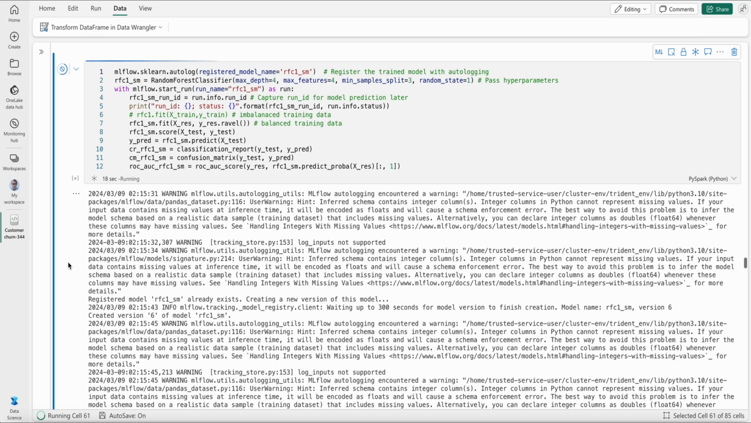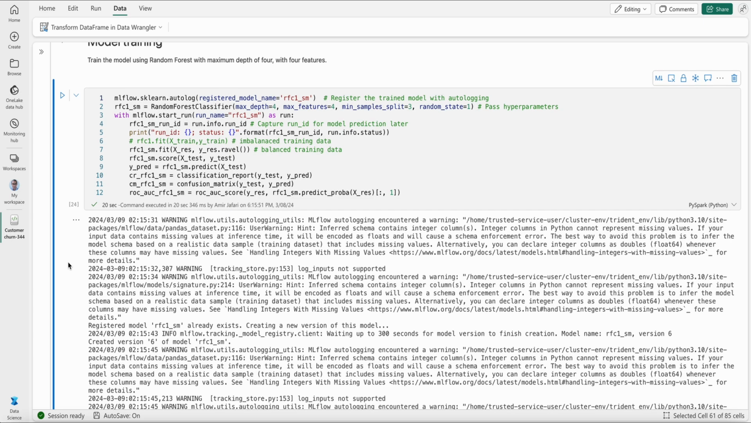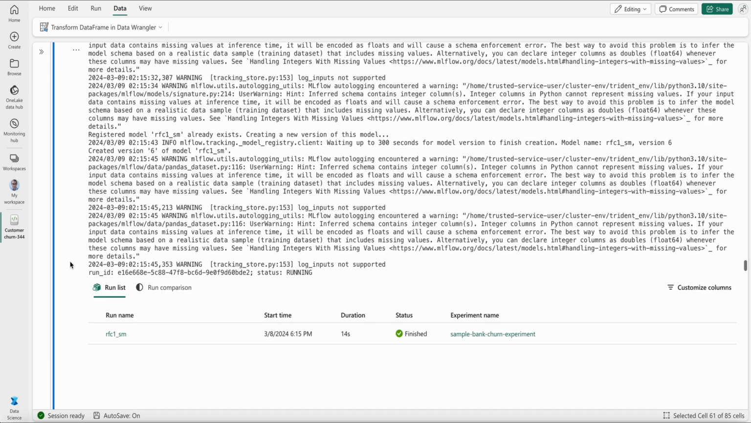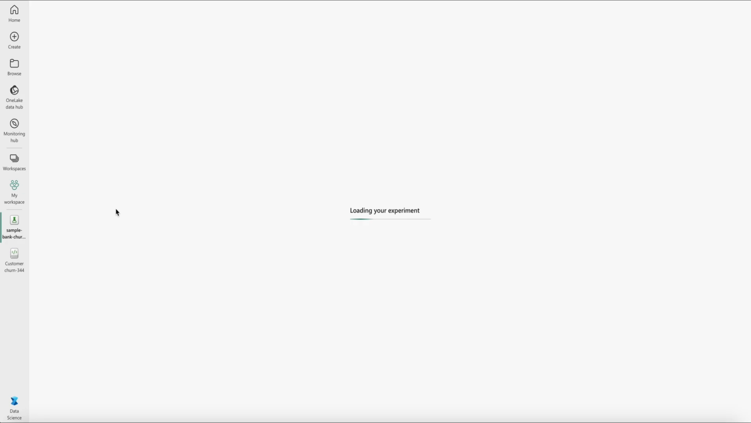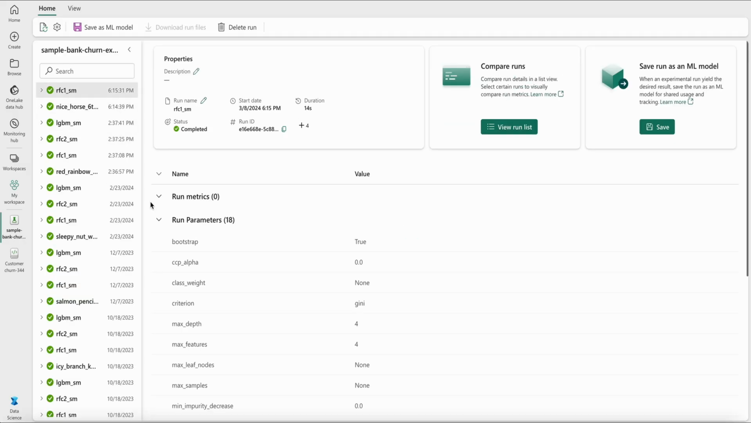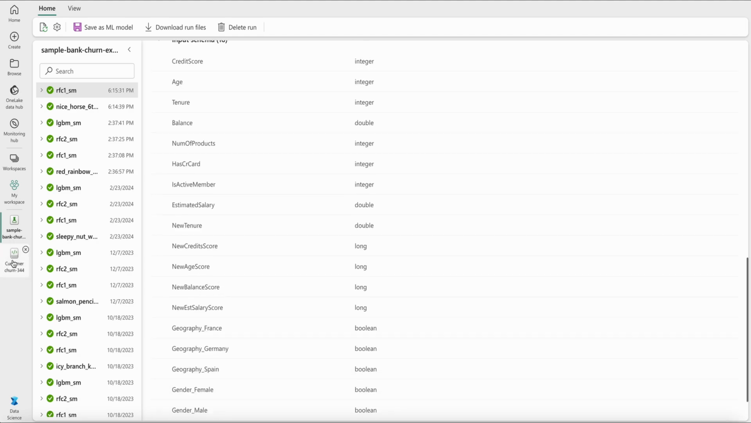It's training the model using the random forest, as I mentioned. Okay, in 20 seconds it's done, and as you can see, RFC1_SM is the model name. If I click on that, it takes me to the experiment, and it shows all of the details, all of the parameters that were used and all of the results.